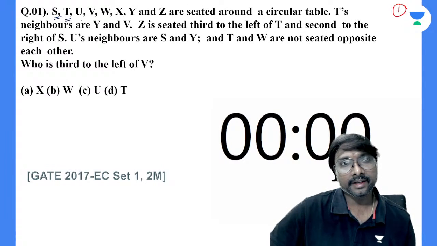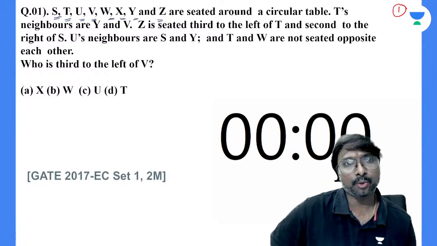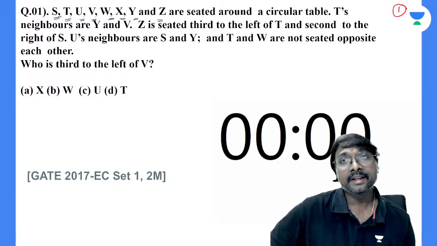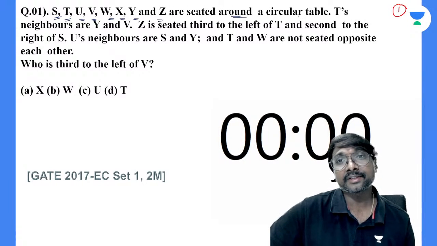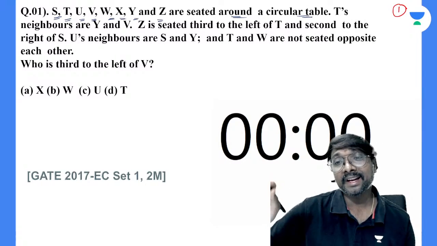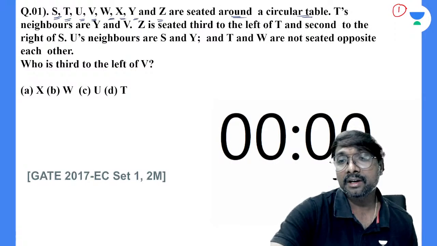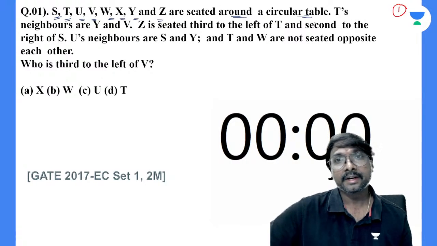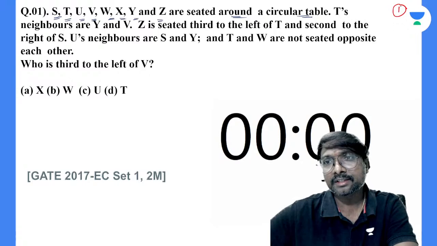S, T, U, V, W, X, Y, Z. How many are there? 1, 2, 3, 4, 5, 6, 7, 8. 8 are seated around a circular table. So how many people are there? 8 people, and they are sitting around the circular table. This is a circular table.